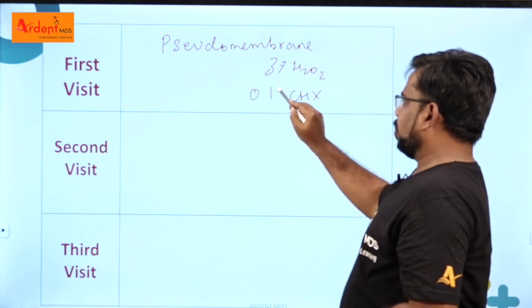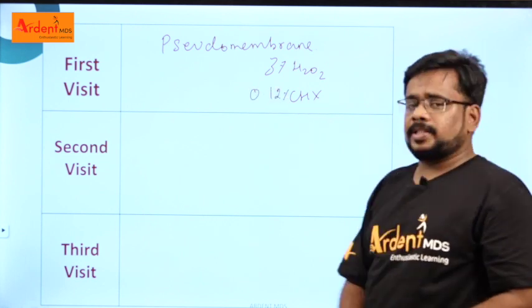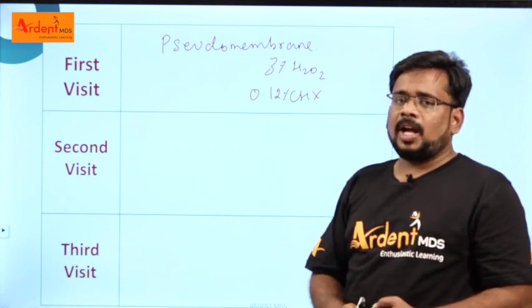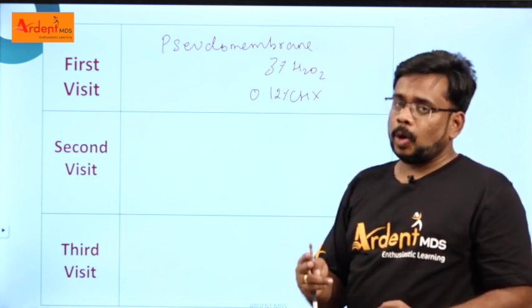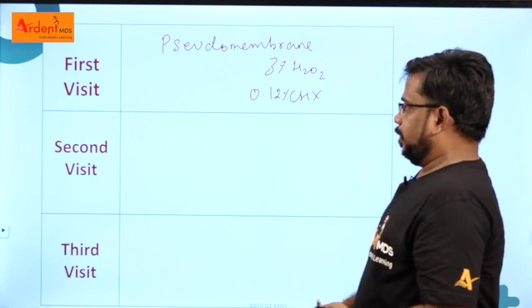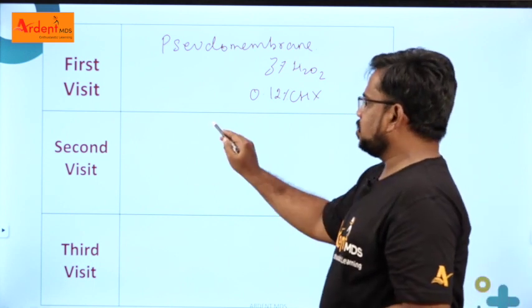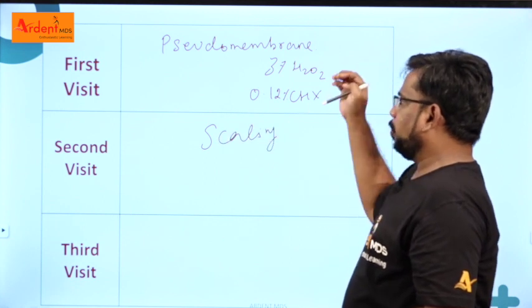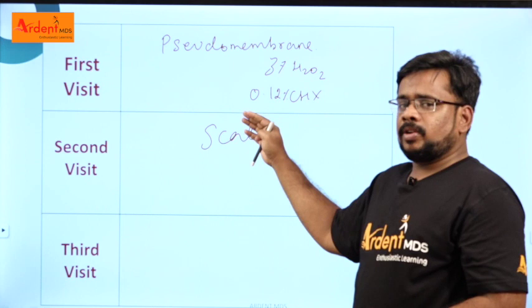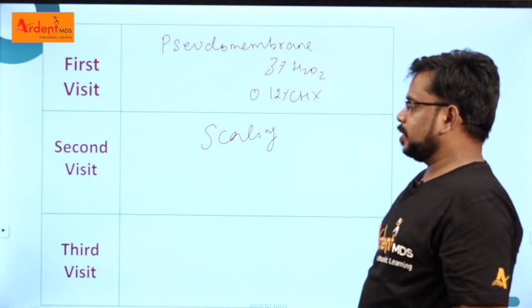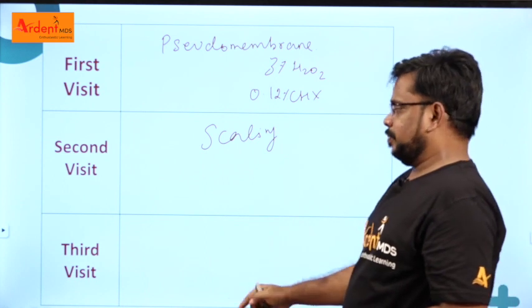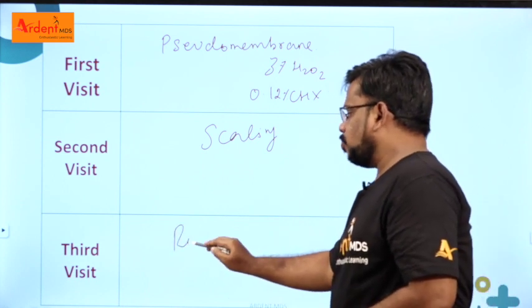Hydrogen peroxide is equally mixed with warm water, and the patient has to gargle every 2 hours. In the second visit, when the patient comes, you can go for scaling, and ask the patient to continue the hydrogen peroxide mouthwash and chlorhexidine mouthwash. No root planing is recommended in the second visit. In the third visit, you can go for root planing.